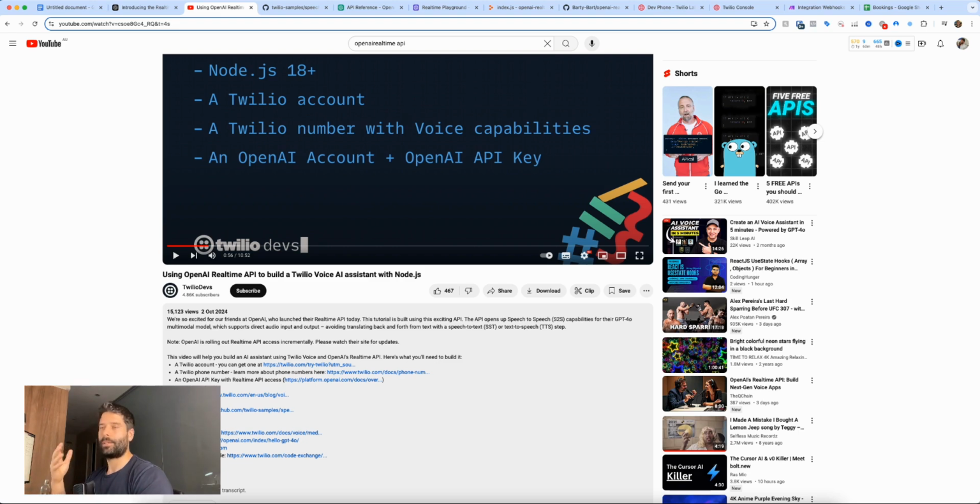Now they have an extra step in here where they have to expose their code to the internet so that the Twilio number can target that specific code. That's why they're using this thing called ngrok. But we're not using this because on Replit, we're going to expose it directly to the internet. So we're actually saving a couple steps here as well.